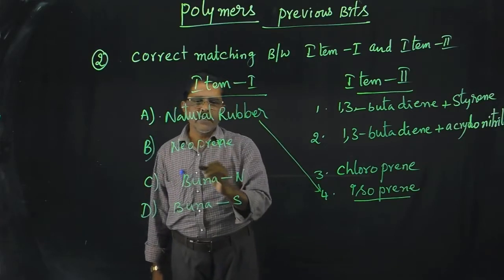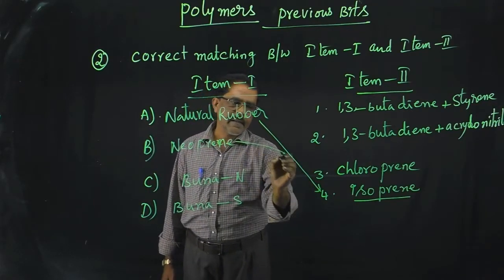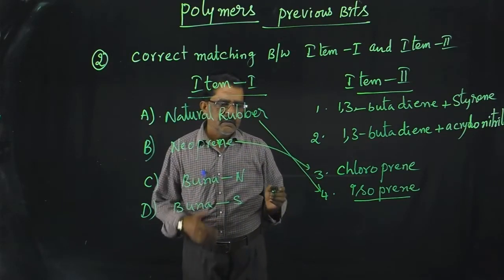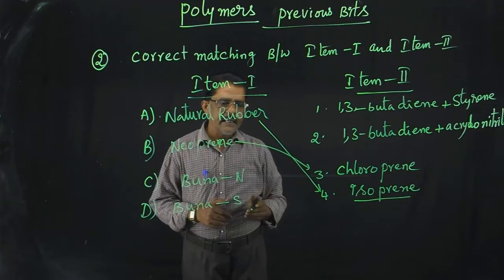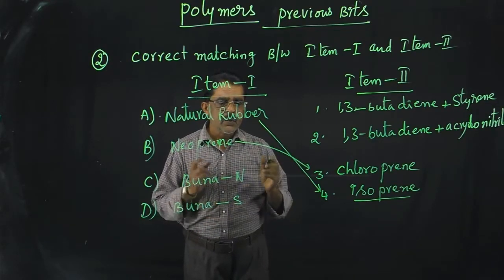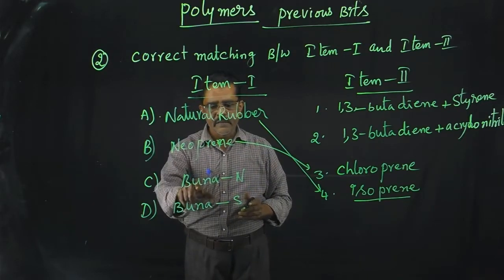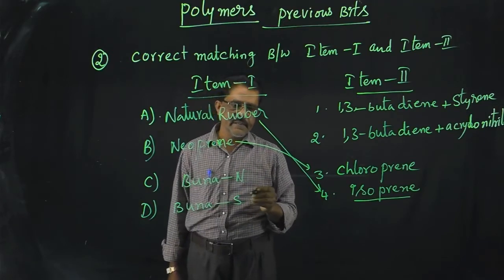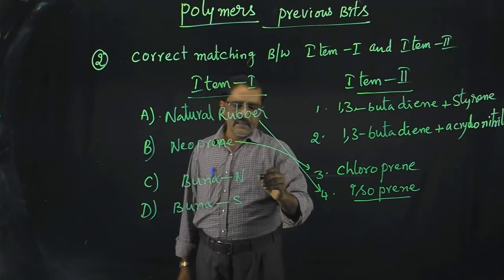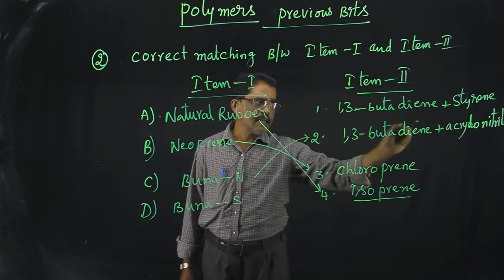Next one is neoprene. Neoprene is also named chloroprene. The monomer of neoprene is 2-chloro-1,3-butadiene. Next, Buna N. N means acrylonitrile. So Buna N is 1,3-butadiene plus acrylonitrile.